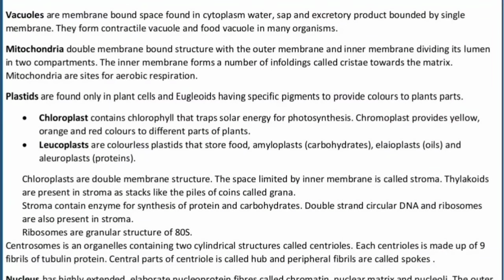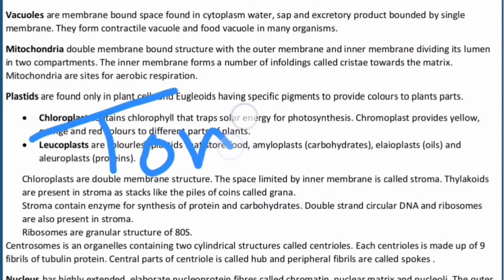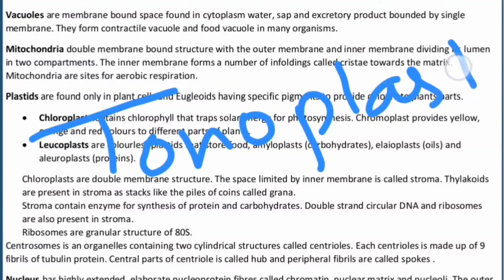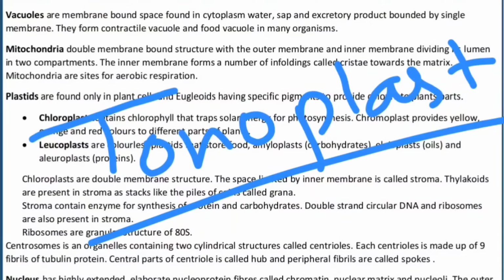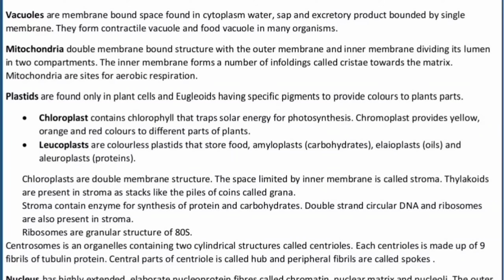Now, starting with the vacuoles. Here the vacuoles are membrane bound spaces which are found in the cytoplasm. Do remember that they are responsible for storing the food material. They contain water, sap, sap meaning water with minerals, and the excretory products, which are bounded by a single membrane. The membrane of the vacuole is called tonoplast. They form the contractile vacuole and food vacuole in many organisms, for example in amoeba as well.